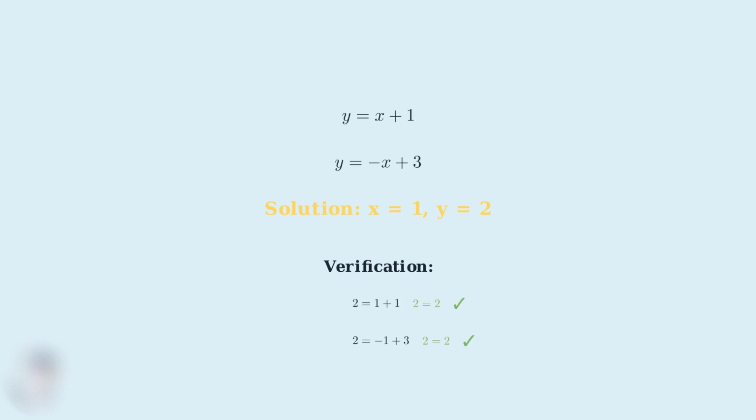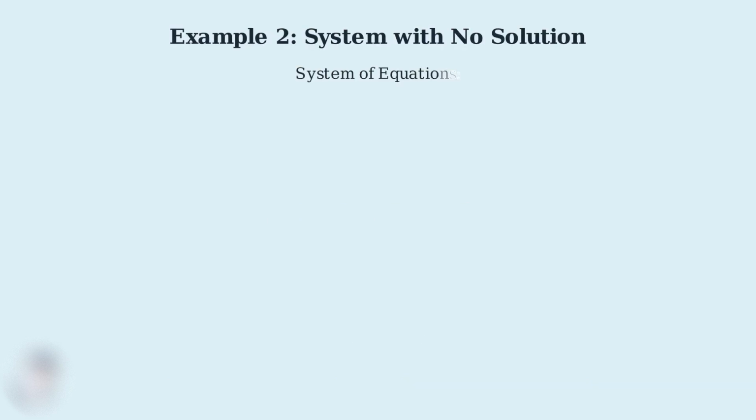This is also true. Since the point 1, 2 satisfies both equations, we can confirm that this is indeed the correct and unique solution to our system. This demonstrates how graphing helps us visualize the solution as the intersection point of two lines. Now we'll examine our second example, which demonstrates a system with no solution. This occurs when we have parallel lines that never intersect.